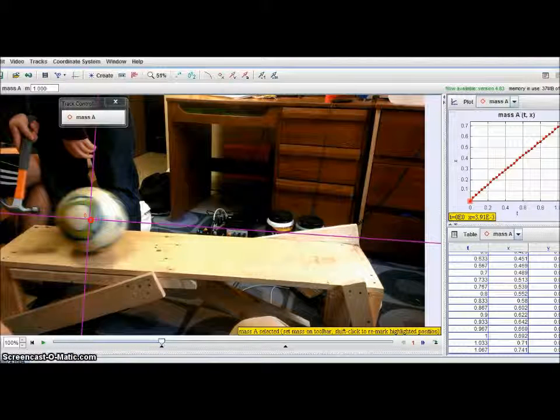I used Tracker to track the motion of the object. This gave me my actual data that I could use to compare to my theoretical data. I used the first and last points to calculate the average velocity, which I then used to find the theoretical velocity over time.